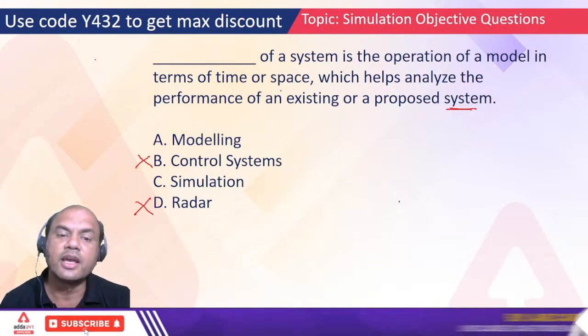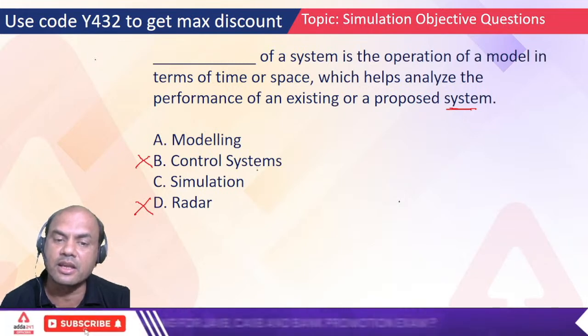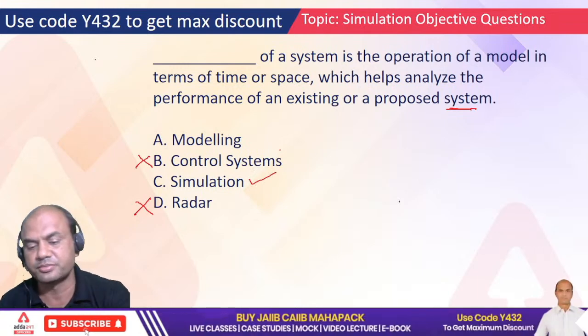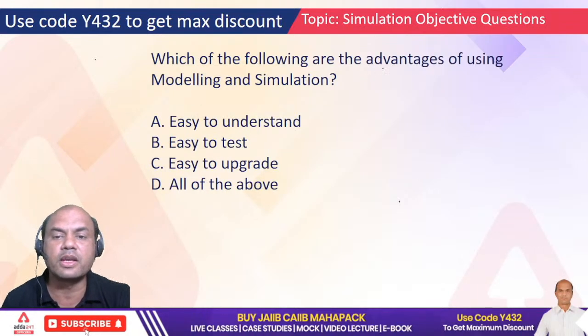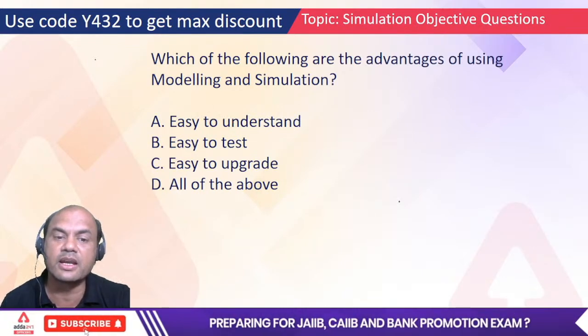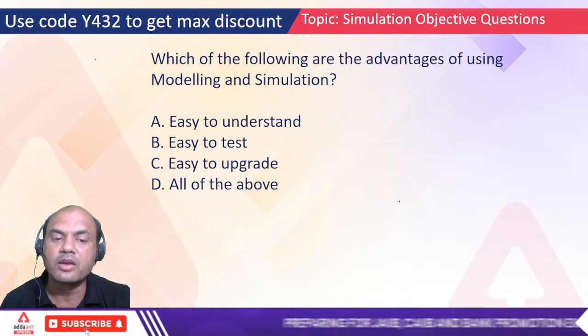Everyone type fast in the comment section. The answer is C. Everyone should type the same. Okay, C. Which of the following are the advantages of using modeling and simulation? Easy to understand, easy to test, easy to upgrade, all of the above.